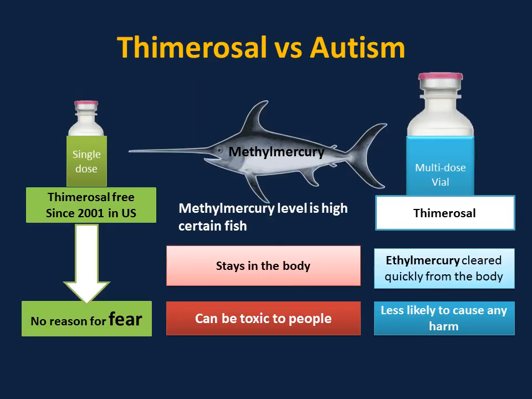Thimerosal versus autism. Thimerosal is a type of mercury antiseptic added to multi-dose vial vaccines to prevent the growth of bacteria and fungi. Thimerosal is broken down in the body to ethyl mercury, and ethyl mercury is cleared quickly from the body and is less likely to cause any harm. If you compare ethyl mercury to methyl mercury, which is high in certain types of fish, this type of mercury, methyl mercury, stays in the body and can be toxic to people.